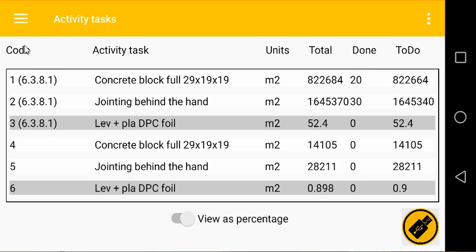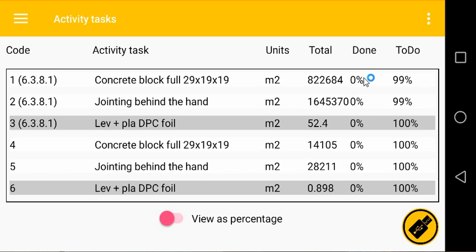There's also the reference code between the company and the contractor's code, so that the activity task can be easily identified by both sides. And you can also view the values done as a percentage. In this case, the value is too small to have a significant value as a percentage.